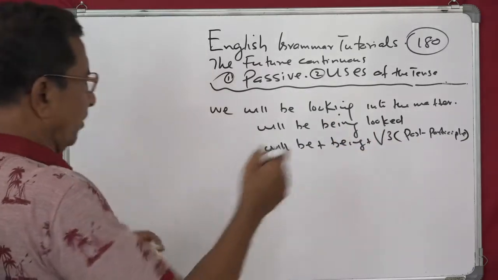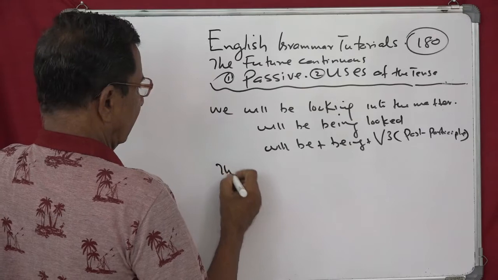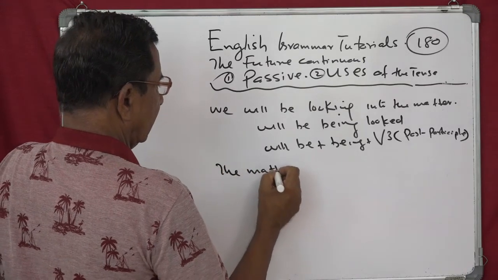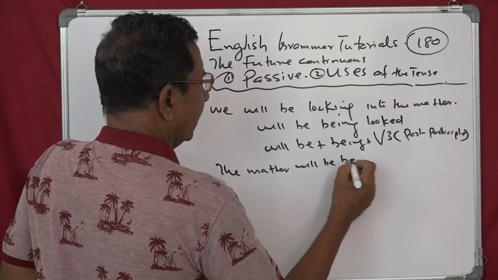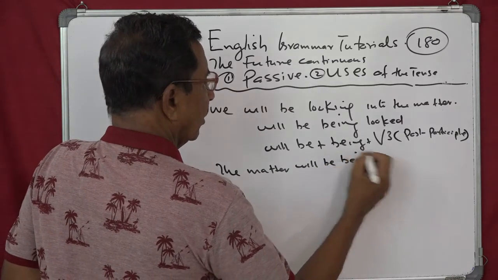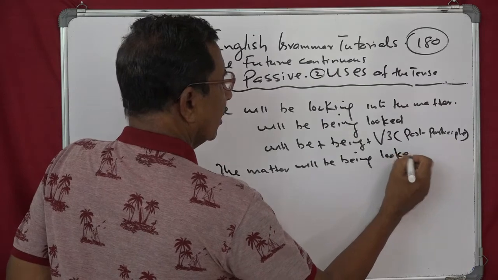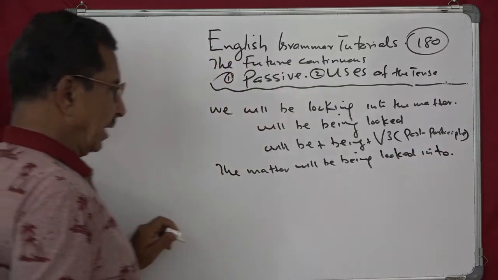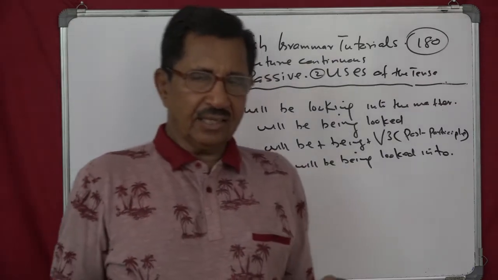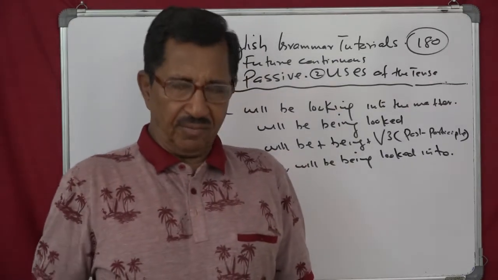So the passive form will be: the matter will be being looked into by us. That is not required because it is a pronoun.